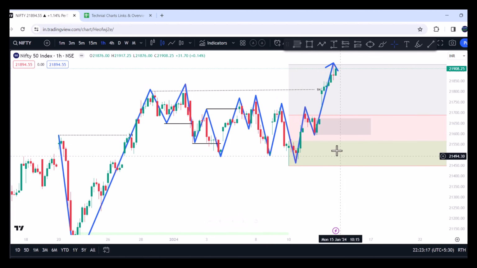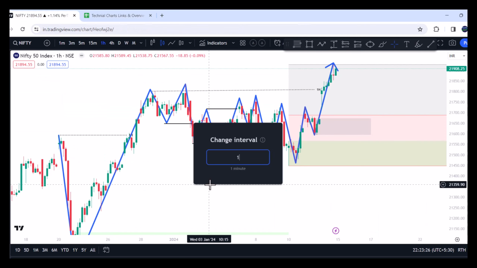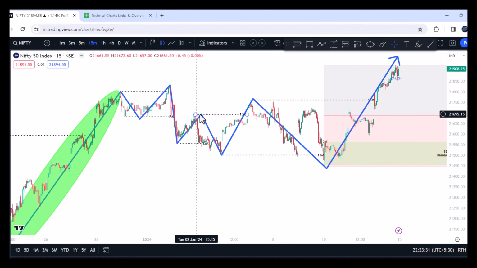Now, 1 hour time frame is also bullish. We are looking for pullback. So that's what we are seeing. 1 hour is also bullish and we need pullback. If we go to lower time frame, if you see swing low has been taken out, so that means a bearish structure has formed. So market has to close above this to confirm the bullish side.